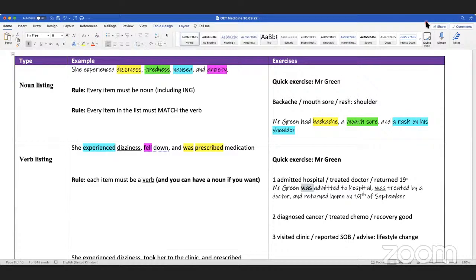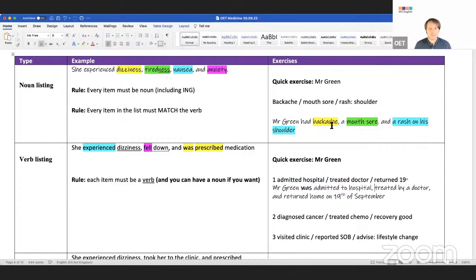I love listing, right? If the item before also has the same auxiliary, you don't need it. If it's an article as well, you don't need it. So here, if I want, I can remove it. Why? Because we already have one before. So we don't need was. Is this clear for you guys? This one's easy.